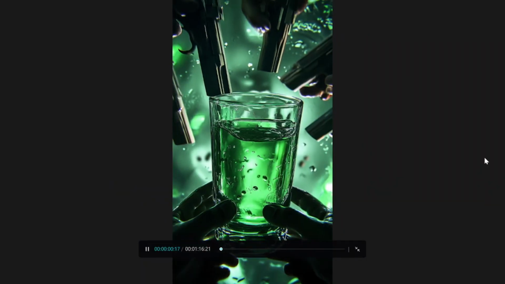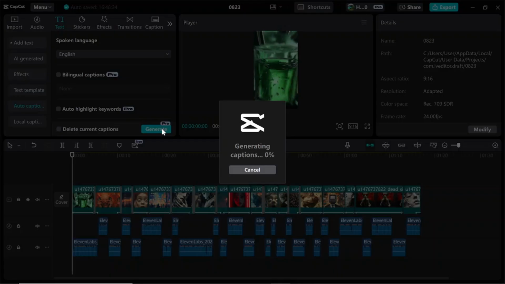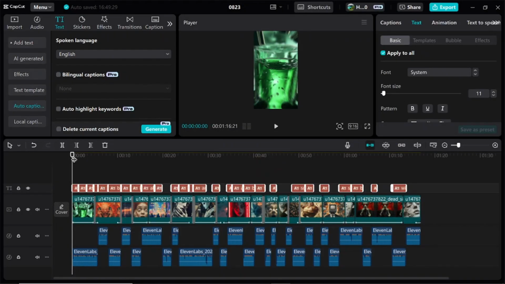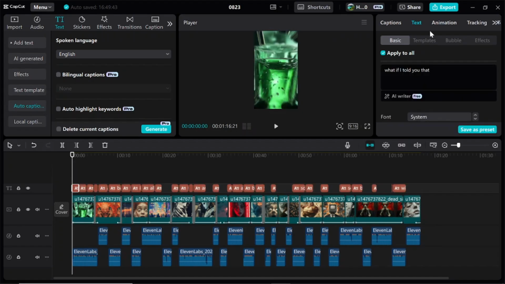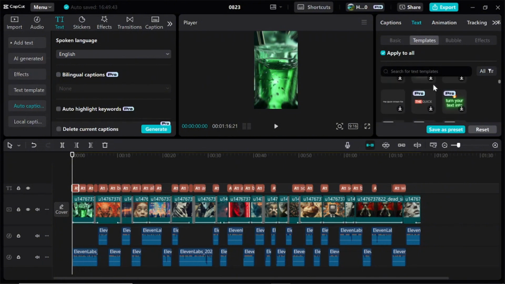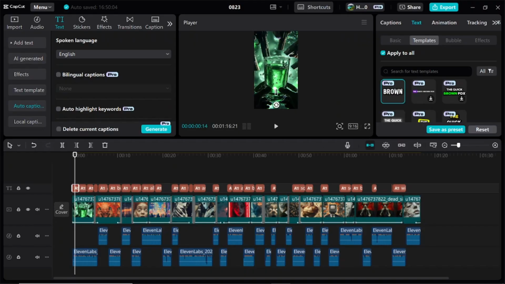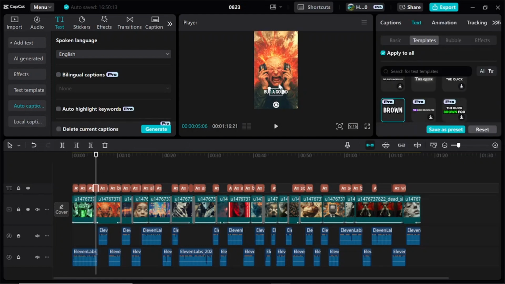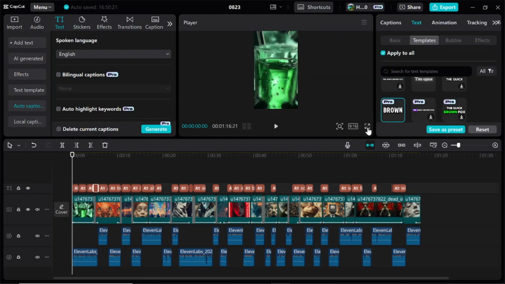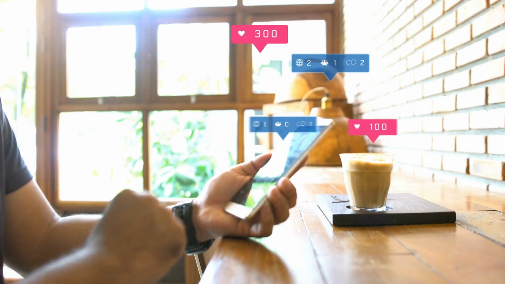Click on Text, then find Auto Captions, and generate them. Don't worry, even with the free version, you still have a few tries available. After that, select a template and choose the ones you like. I recommend using the ones where each word pops up on the screen individually. They're best for engagement. There are both free and pro versions, but the free version is almost the same, so go ahead and use it.